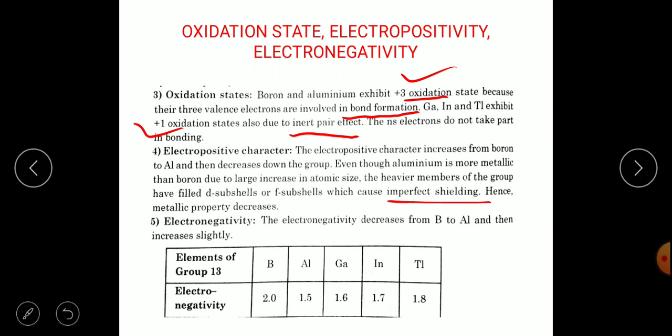As we all know, the p block elements have a non-metallic character, and therefore, comparing boron and aluminium, aluminium is metallic compared to boron.